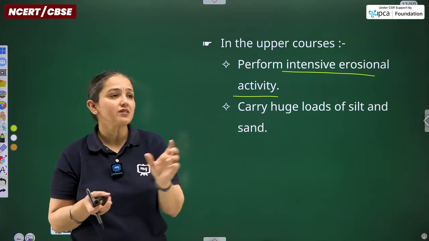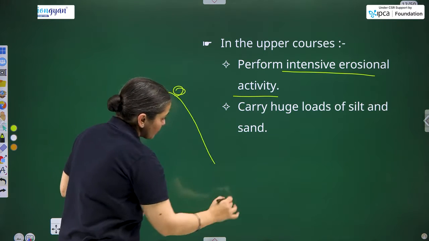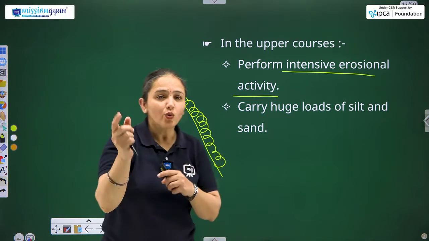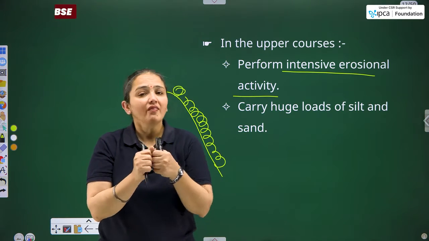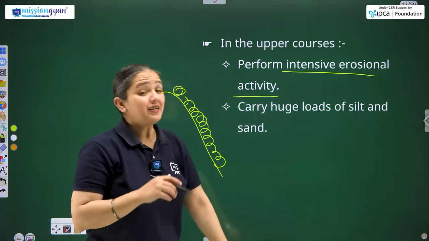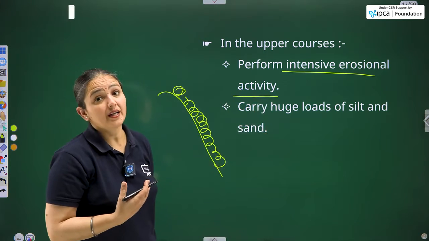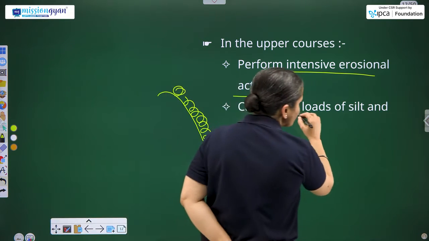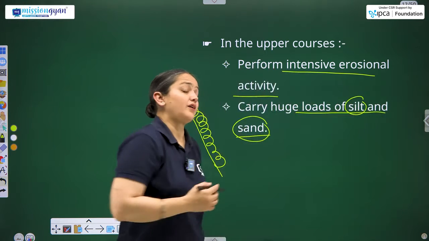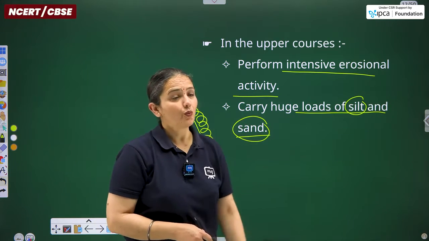The particular concern is that the rivers originate from the peaks of the mountains, so on their journey down they tumble, eroding and scrubbing against each other, and they disintegrate. They perform intense erosional activity, and that is how soil forms. They carry huge loads of silt and sand, which are particular features of the soil itself. Now the ratio may vary.